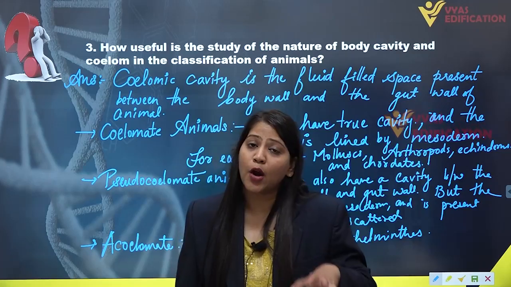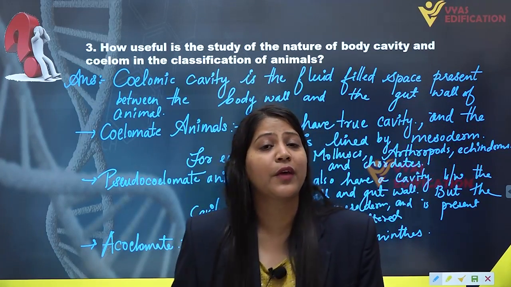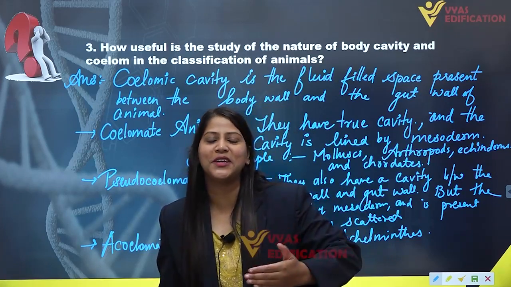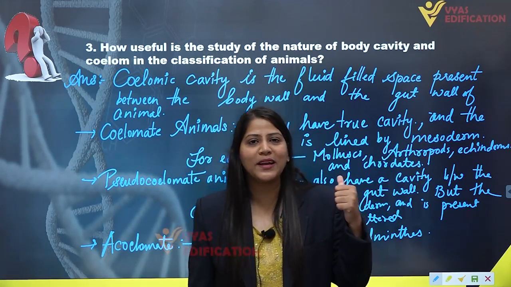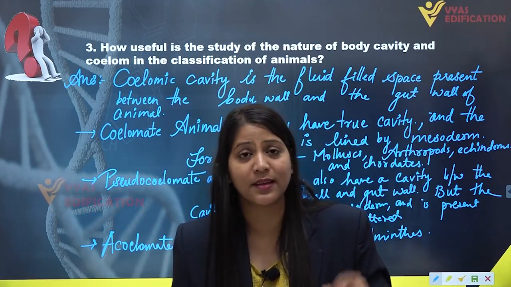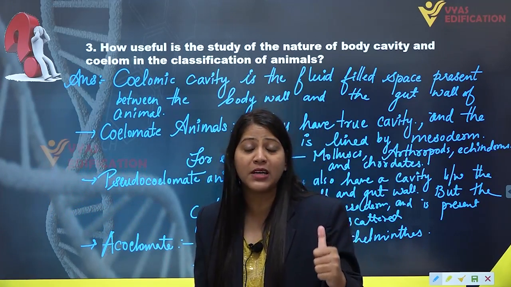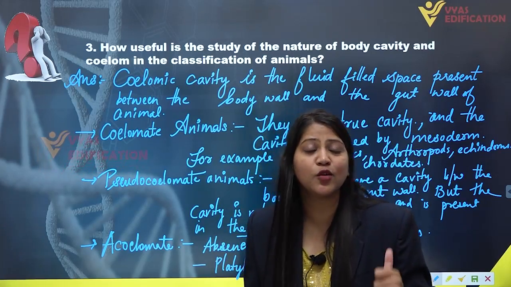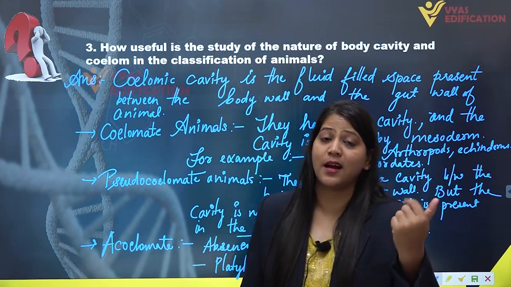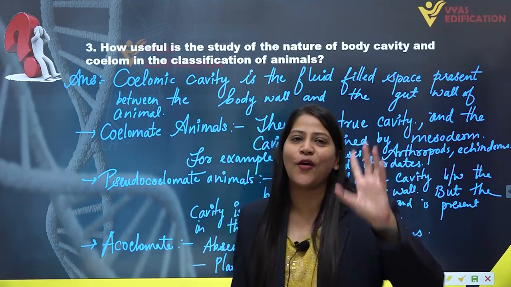gut wall. And on the basis of presence of this coelomic cavity, we classify the animals into 3 different categories: coelomate animals, pseudocoelomate animals and acoelomate animals. Coelomate animals have a true cavity which is lined by mesoderm. They are known as coelomate animals. For example, we have mollusks, arthropods, echinoderms and chordates.